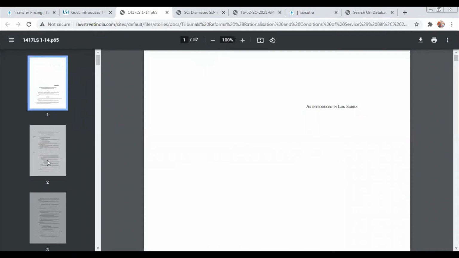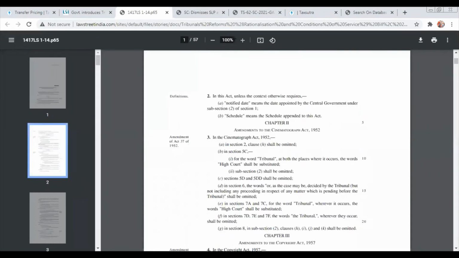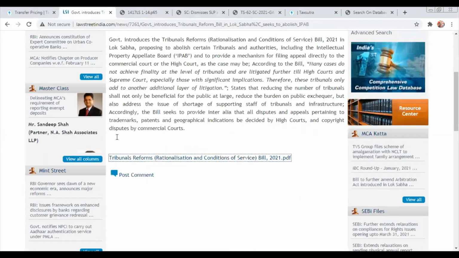It will open up. See, again, this is a 57 pager, mind you guys, and we present it in a very easy to read and crux format, wherein you will be able to conclude what it says. So you can save and download it. That's how simple it is.